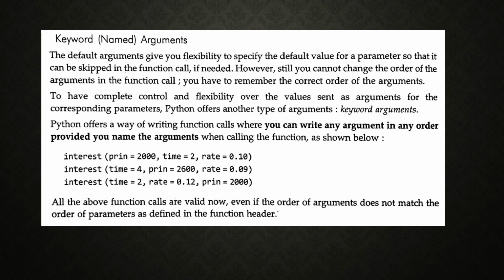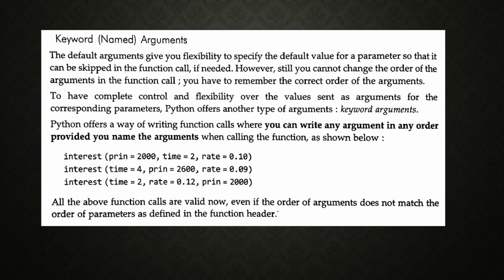But the thing is, you have to specify the variable name properly with some value. Here time equal to 4. Without time, we can't use the value 4 only. Without specifying time, if you place 4, it may lead to an error.